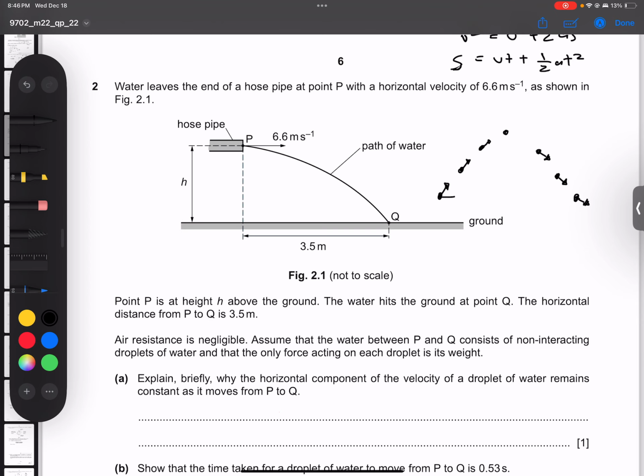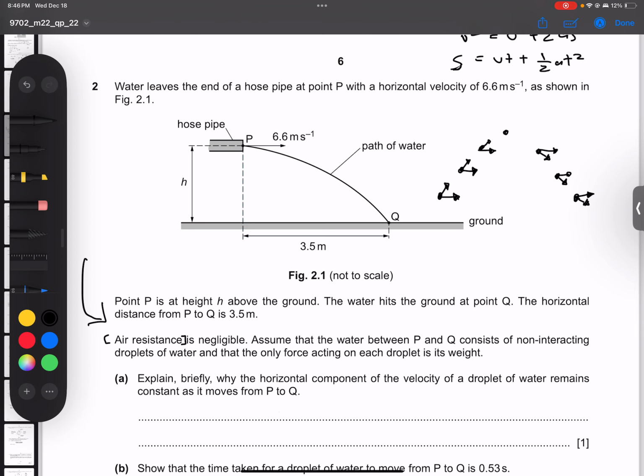Now, assuming, as said in the question, that the air resistance is negligible, we can say that the horizontal velocity does not change, because there is no force to accelerate or decelerate it.